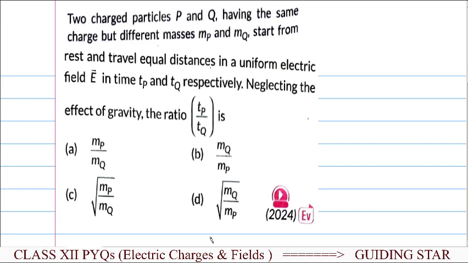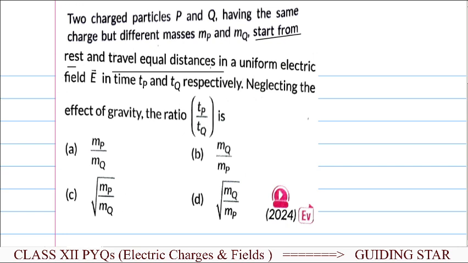Here in this particular question, two charged particles P and Q, having the same charge but different masses MP and MQ, start from rest and travel equal distances in a uniform electric field. That means they start from rest and travel equal distances in the uniform electric field. Clear? So suppose there is a uniform electric field and the two charges present over here.